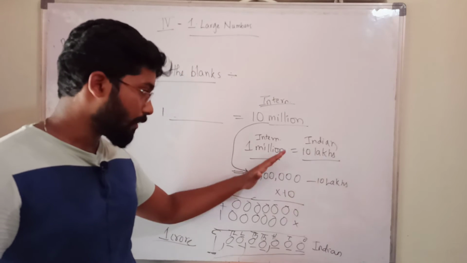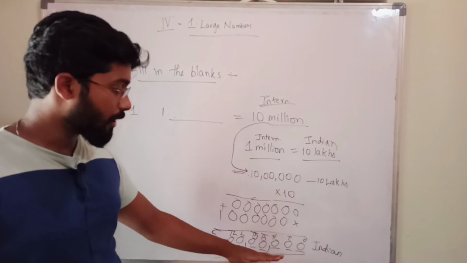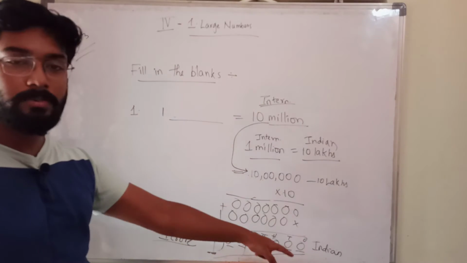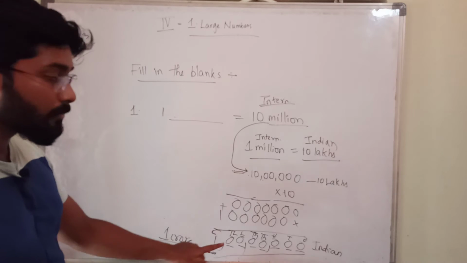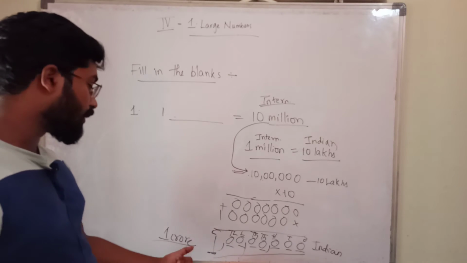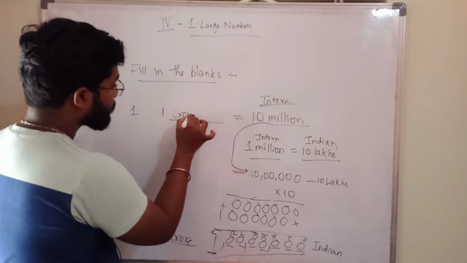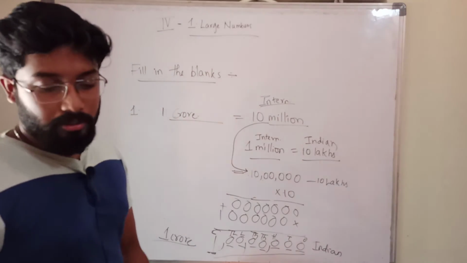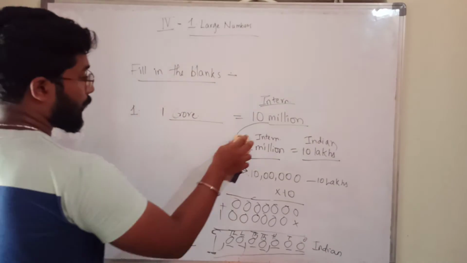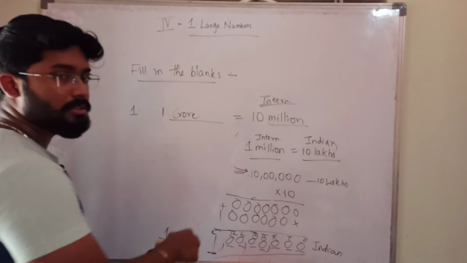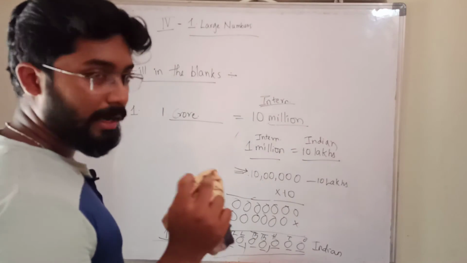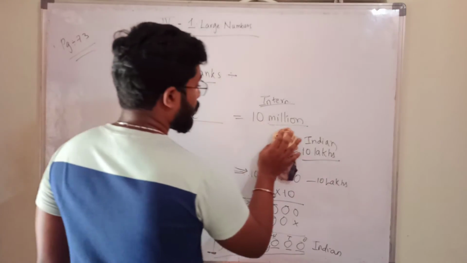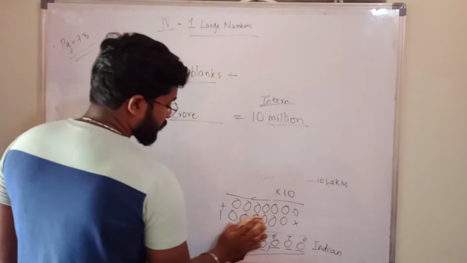So you do the multiplication, you have to add, you will get one number, and you have to represent it in the Indian place value system. We have represented that one, we got that number as 1 crore. Like that you have to understand. I am telling it from the roots, from a very minute point of view, or else directly you can write.